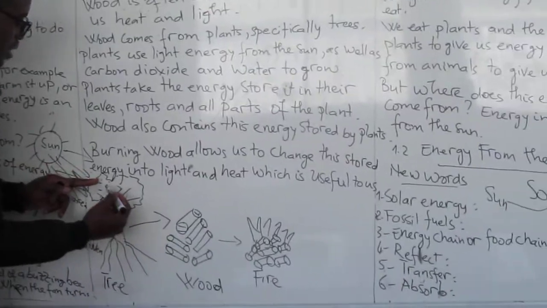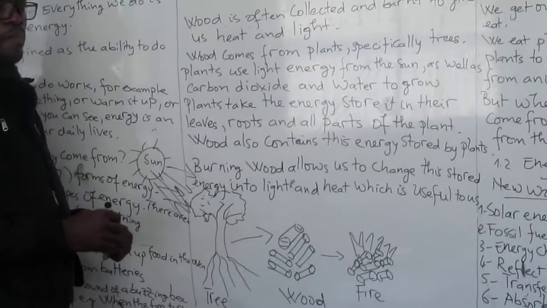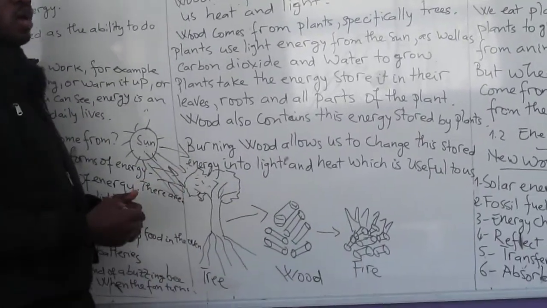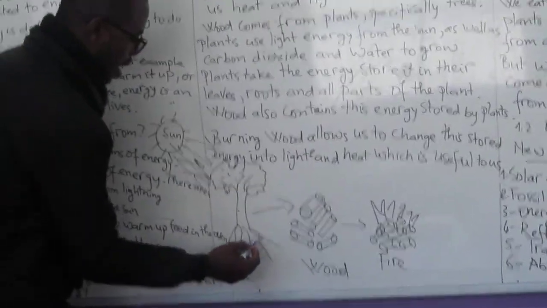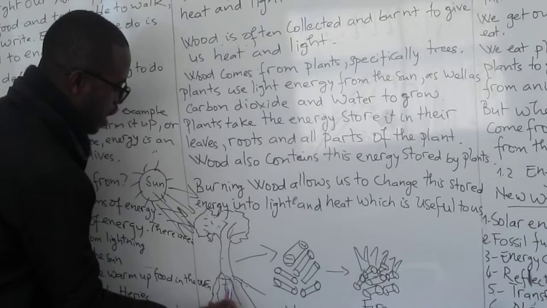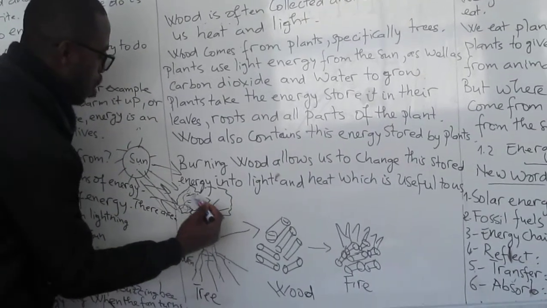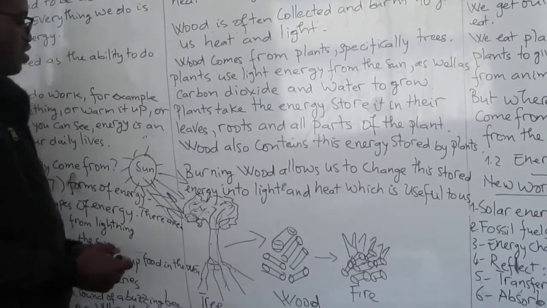Then we'll get this energy by the process called photosynthesis. That will make the plant grow. It will even form the food from the tree, so that it's going to go underground from the root, and from the root that food will go up and be stored on the leaf. This is the photosynthesis process.